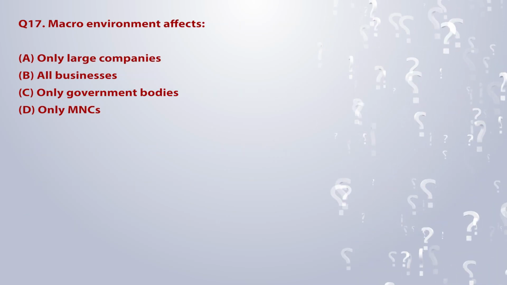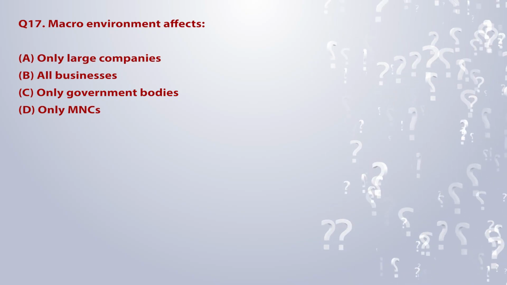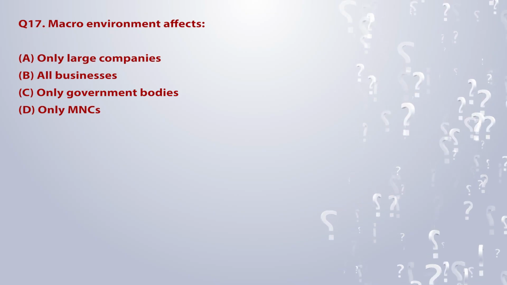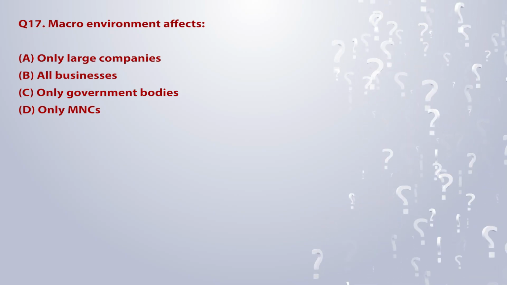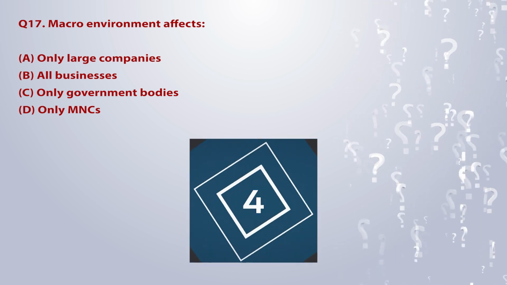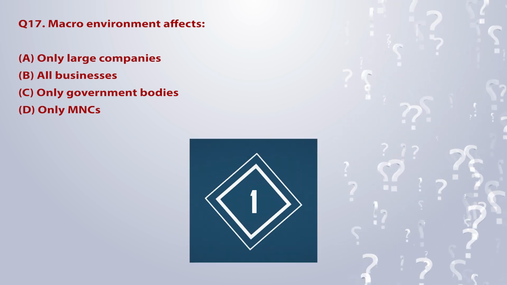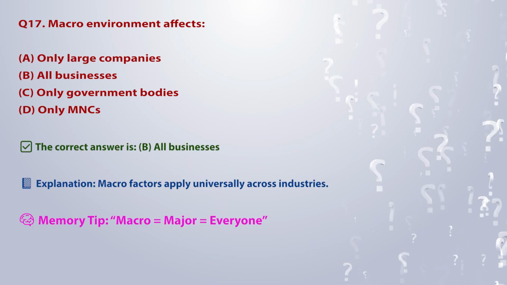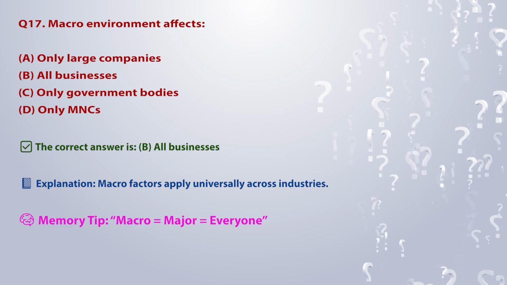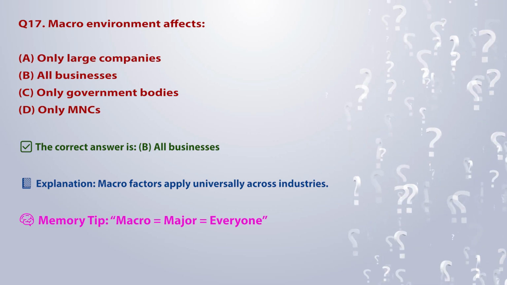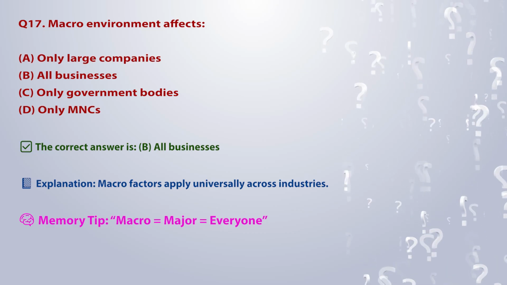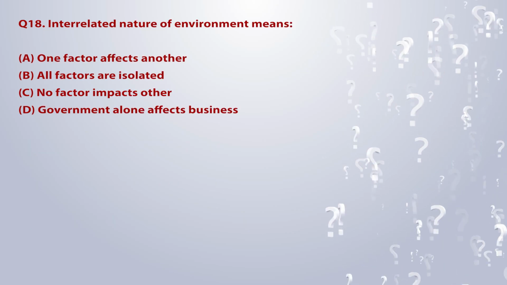Q17. Macro environment effects: A. Only large companies. B. All businesses. C. Only government bodies. D. Only MNCs. The correct answer is B. All businesses. Explanation: macro factors apply universally across industries. Memory tip: macro is equal to major is equal to everyone.